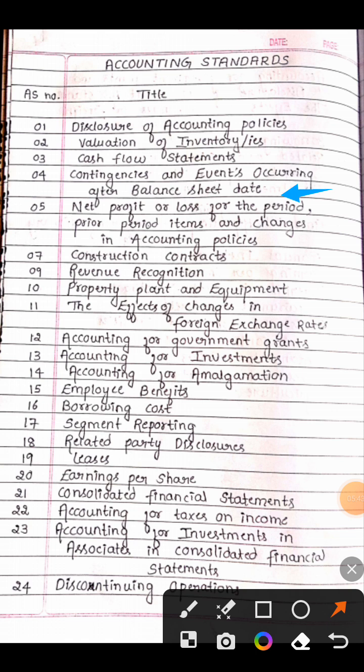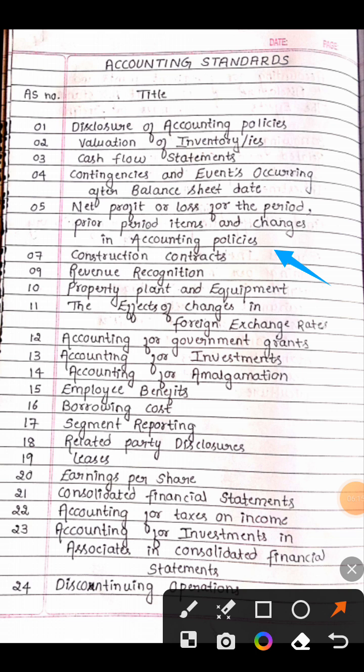Recall it by yourself. I'll give you 5 seconds. Hope you have done it. So the next is AS5. AS5 talks about the net profit or loss for the period, prior period items and changes in accounting policies. Here we can break it down into 3 parts.